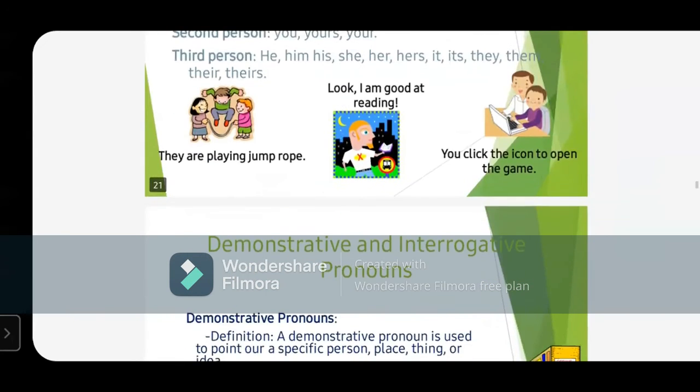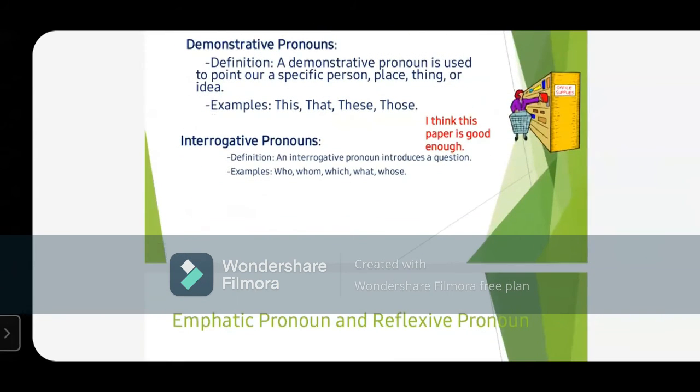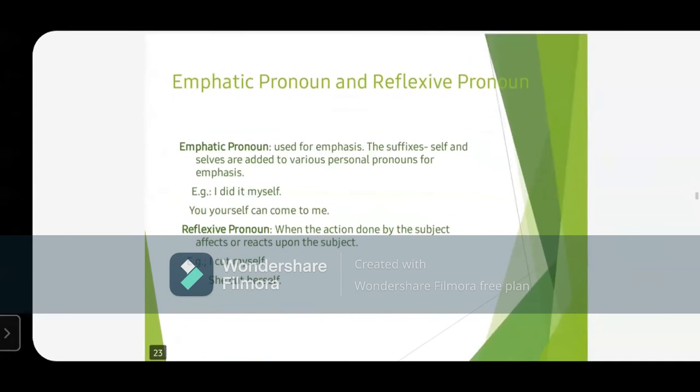Okay. So we are going to read about demonstrative. Demonstrative जो demo दे रहे हैं, जो प्रदर्शन कर रहे हैं, जो हमें show करके दिखा रहे हैं. Interrogative, which are asking questions. We are going to study all these things. Later we are going to read about emphatic and reflexive pronoun. Yes, these are very confusing pronouns because they are the same actually.